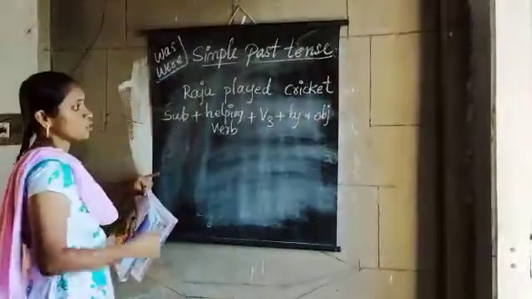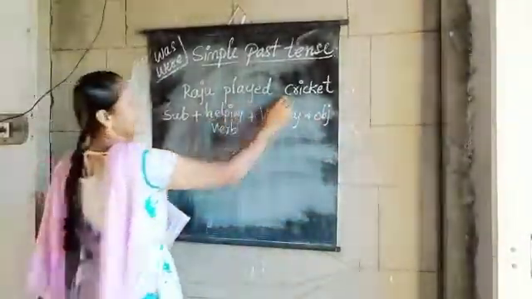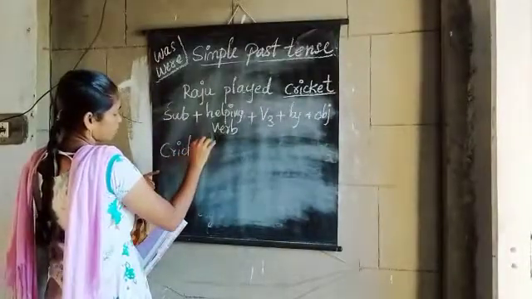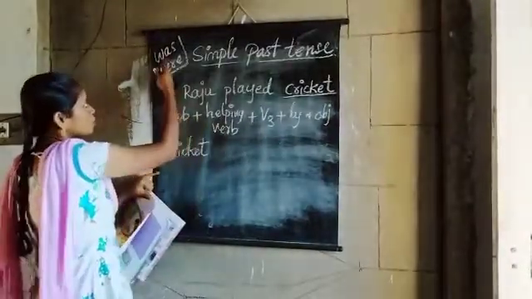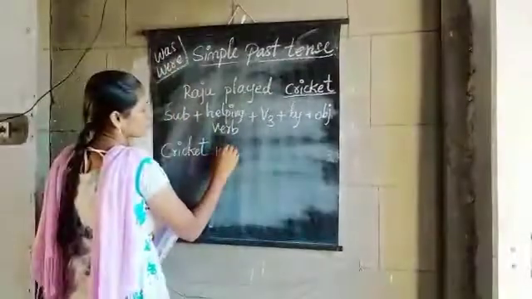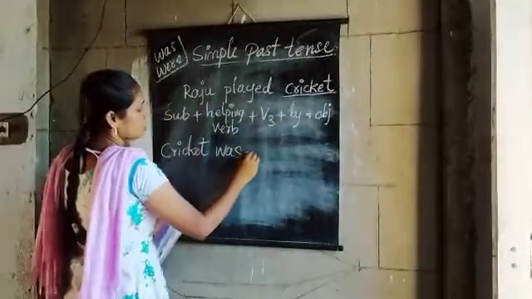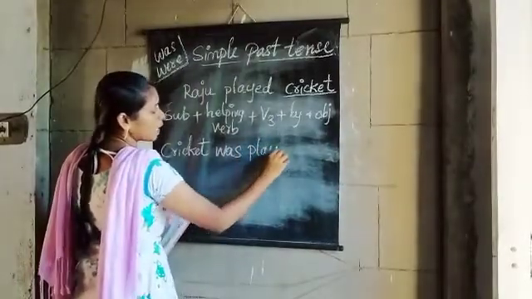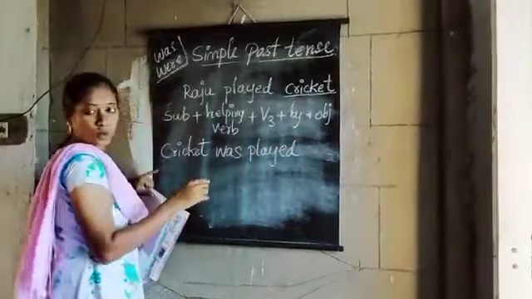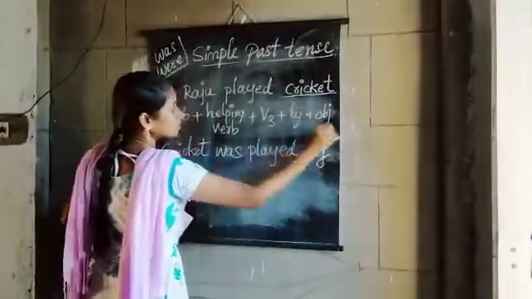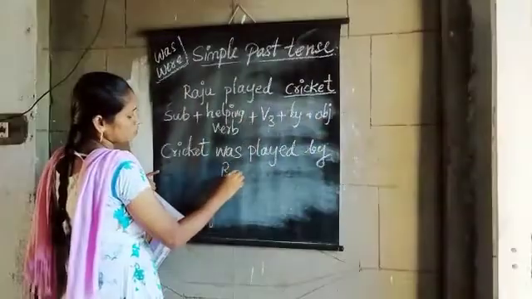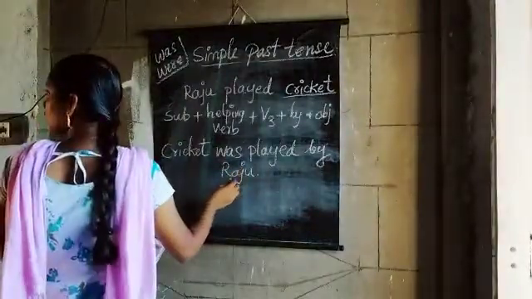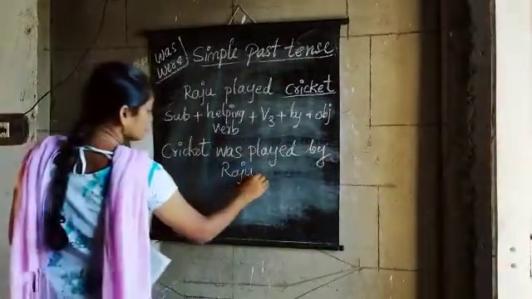Now let us see, what is the object here? Cricket is the object. Cricket, helping verb was. Next V3: play, played, played. So cricket was played by Raju.